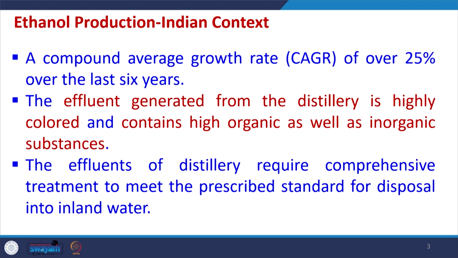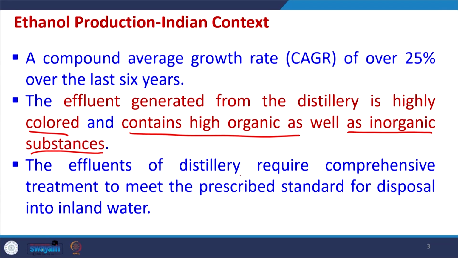Also, in general, the effluent generated from distilleries is highly colored and contains a very high amount of organic as well as inorganic substances. That means we have to critically follow a treatment strategy so that we can meet the norms desired by the government of India with respect to treated water from this industry. The effluents of distilleries require comprehensive treatment to meet the prescribed standards of disposal into inland water.